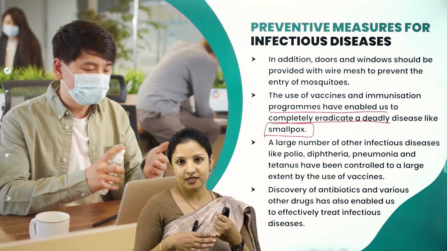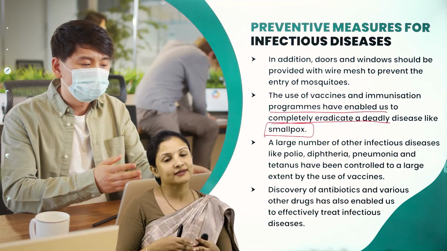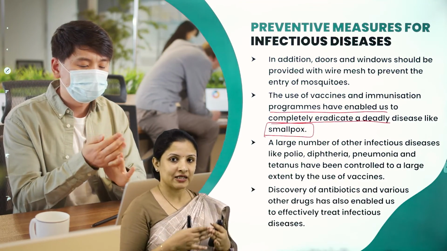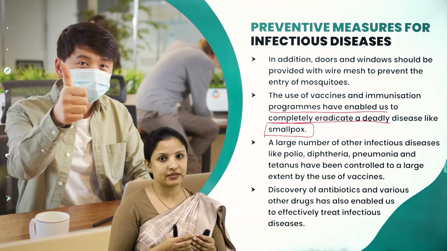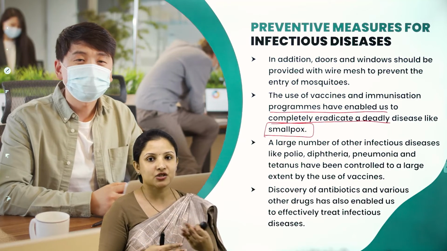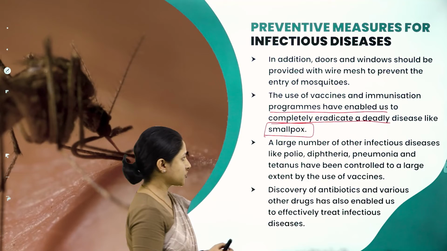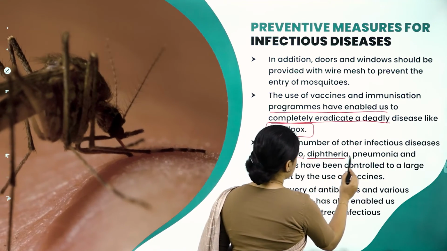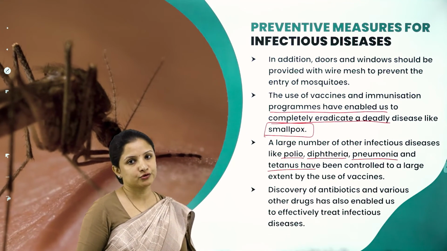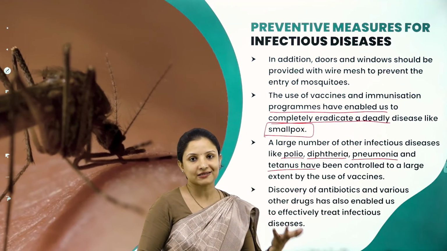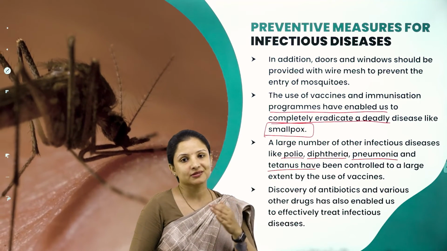Nowadays, because of vaccination and immunization, smallpox is completely eradicated from the planet, whereas once it was a very deadly disease. Even plague has been eradicated. Polio has been eradicated because of immunization, vaccinations and all that. And a large number of other infectious diseases like diphtheria, pneumonia and tetanus have been controlled to a large extent by the use of vaccines. We have a lot of vaccines available, which are given to the baby right from birth itself up to a certain age.